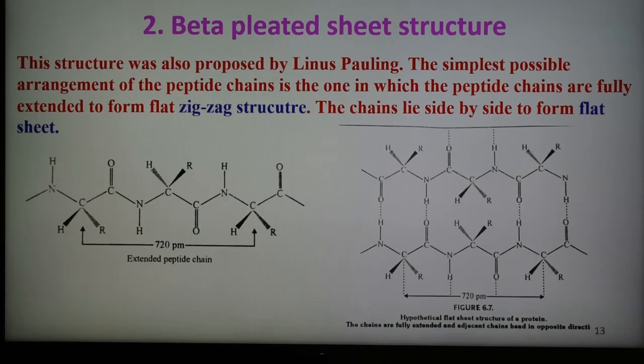And second is the beta pleated sheet structure. Here the diagram is also shown, and this structure was also given by Linus Pauling. The simplest possible arrangement of the peptide chain is the one in which the peptide chains are fully extended to form a flat zigzag structure. So see the extended peptide chain structure shown here in this case.